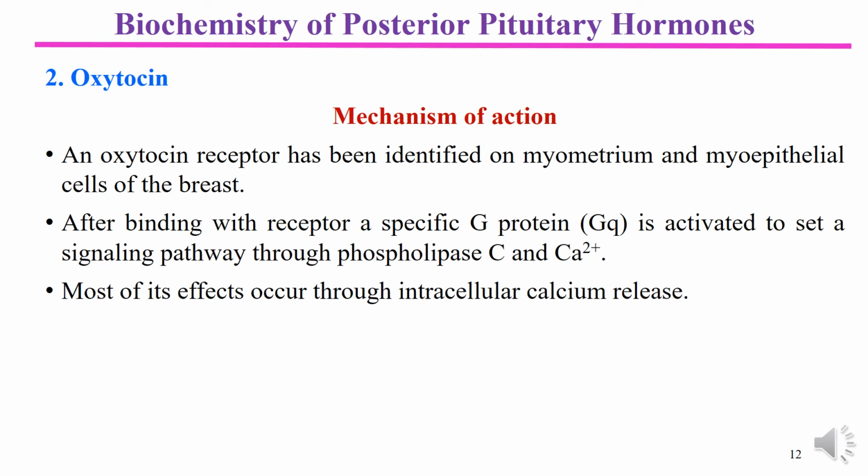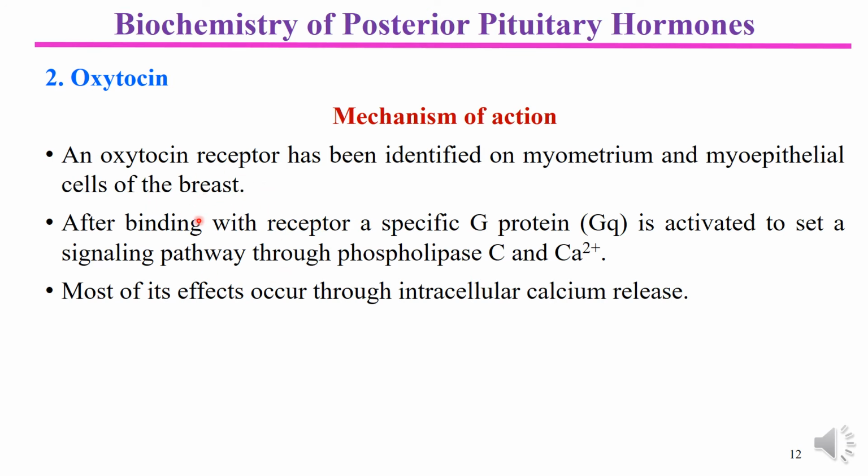Before going to see the individual actions, let's consider some information about the mechanism of action of oxytocin. Just like ADH, it also has receptors which are mainly seen in the myometrium and myoepithelial cells of the breast.